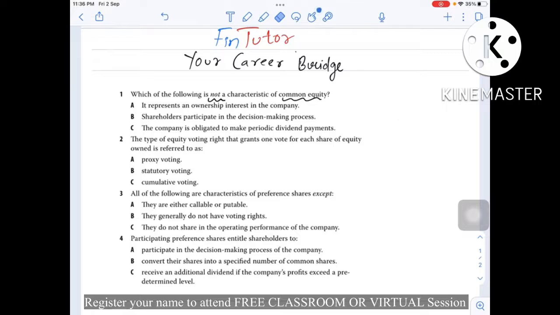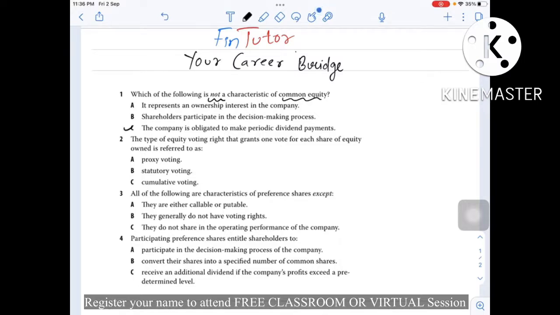Now let's focus on option B. Option B says shareholders participate in the decision making process. Yes, this is true. Shareholders do participate in the decision making process with the help of voting rights. So option B is also one of the features, and this cannot be the answer. So what is left is option C. Option C will be the correct choice, but let's read out what option C says.